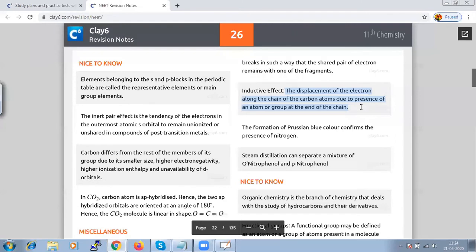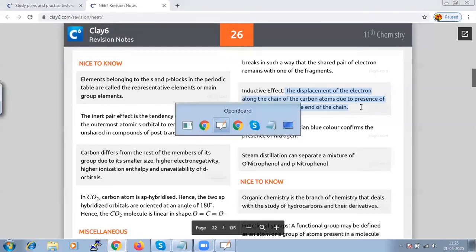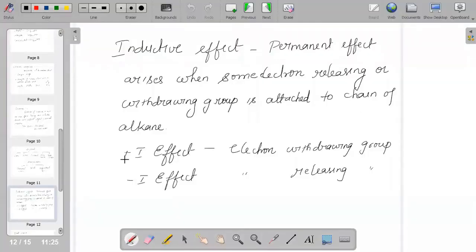It is a very important factor to note, hence I am repeating: it is a permanent effect. And the inductive effect can be of two types: either plus effect or minus effect.